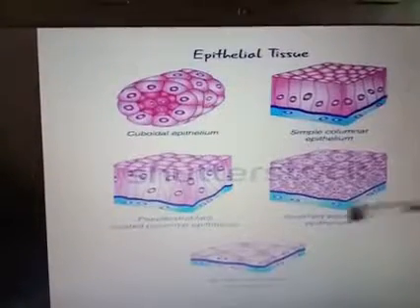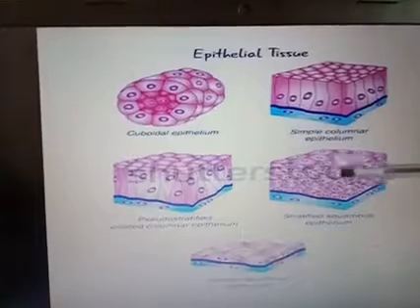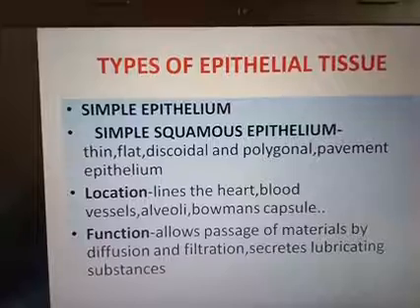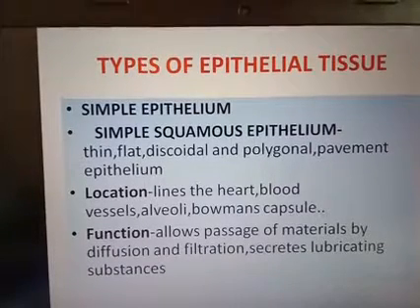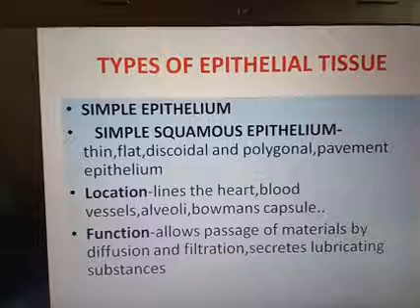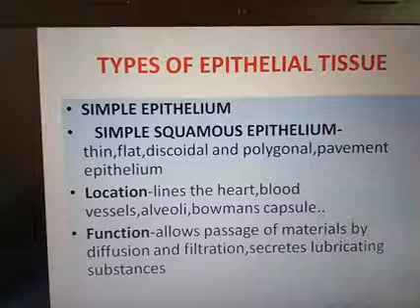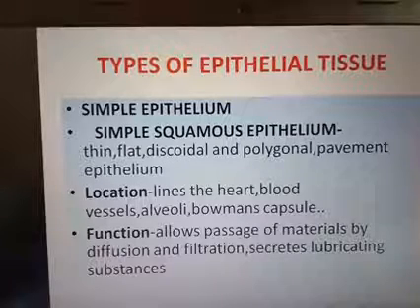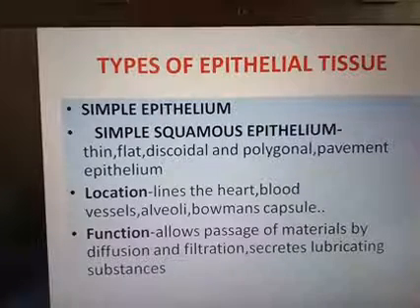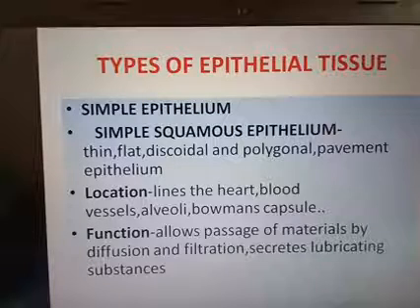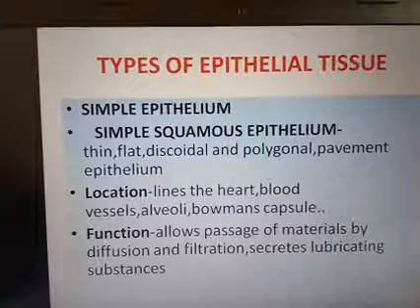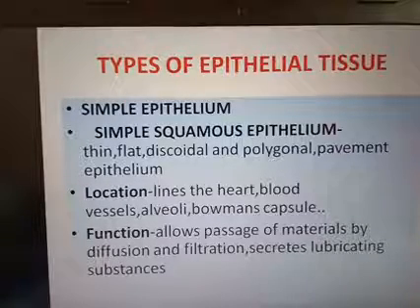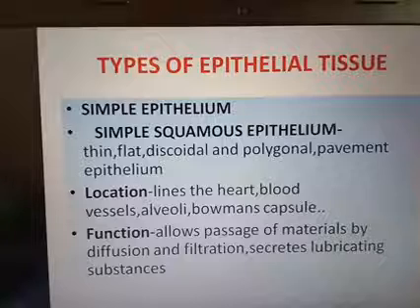This is an example of simple epithelium. It has only one layer, but here many layers are seen. Simple epithelium and compound epithelium are part of the covering epithelium. Basically, epithelial tissues are classified into 2 types: covering epithelium and glandular epithelium. Simple epithelium, meaning single layered, is again divided into simple squamous, simple cuboidal and simple columnar epithelium, based upon their structure.